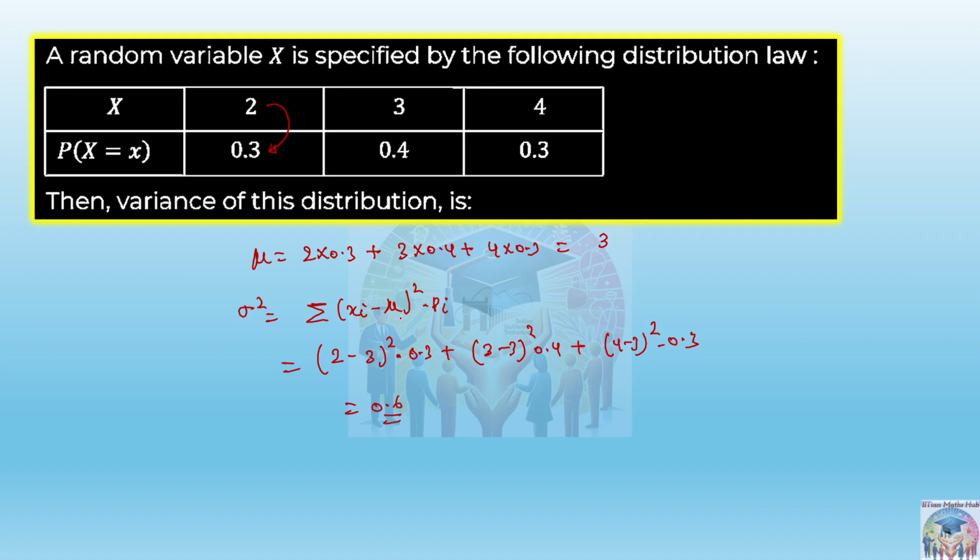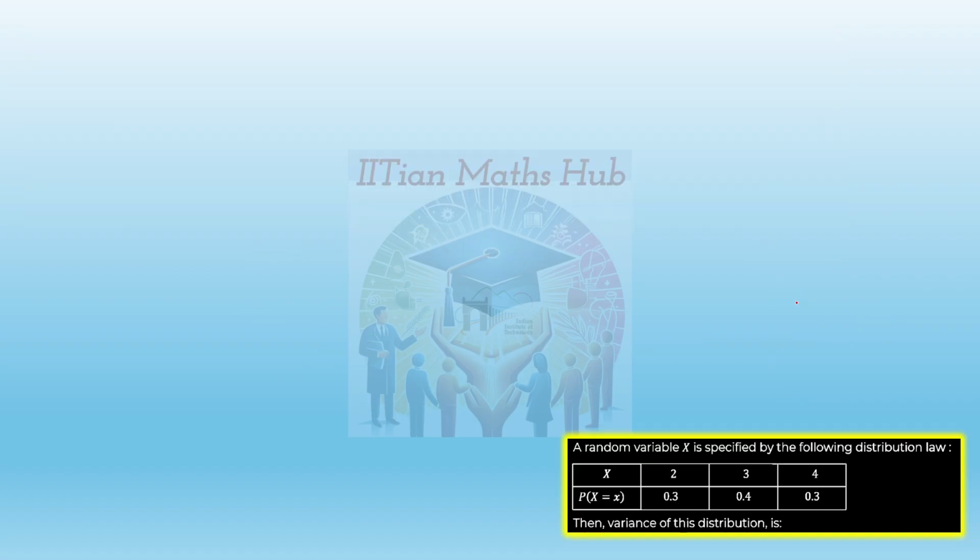But JEE Mains will not ask the question like this, where they give you the table. In that question you have to make the table also, and then you have to find the variance also. The longest question that can be asked is on standard deviation. They will give a question, and then you have to draw the table, and after the table you have to find the sigma, the standard deviation, not the variance.